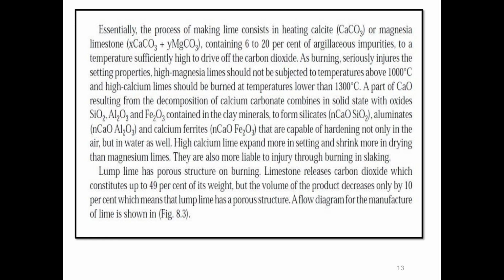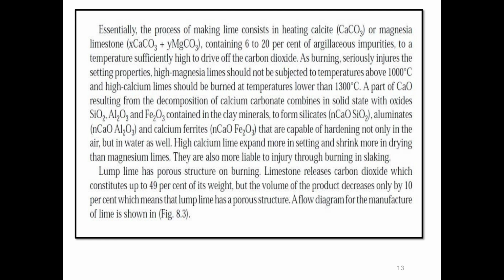High magnesia limes should not be subjected to temperatures above 1000 degrees Celsius, and high calcium limes should be burnt at temperatures lower than 1300 degrees Celsius.